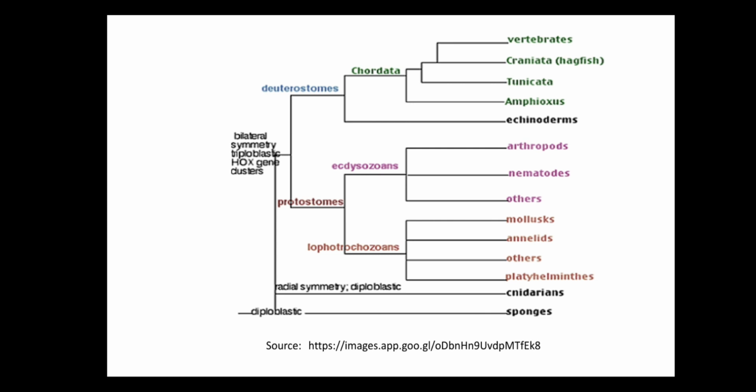You can see here the origin of the chordates. Bilateral symmetry, so the triploblastic animal is the origin. This origin shows two types, deuterostomes and protostomes. Deuterostomes lead to the chordates, and chordates lead to different phyla: echinoderms, Amphioxus, Tunicata, Craniata, and the vertebrates. Some are phyla and some are classes that show the deuterostomous origin or deuterostomous mouth.